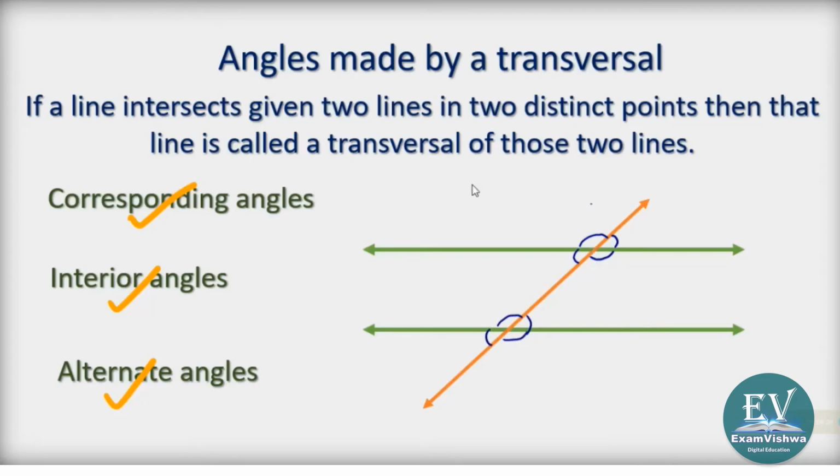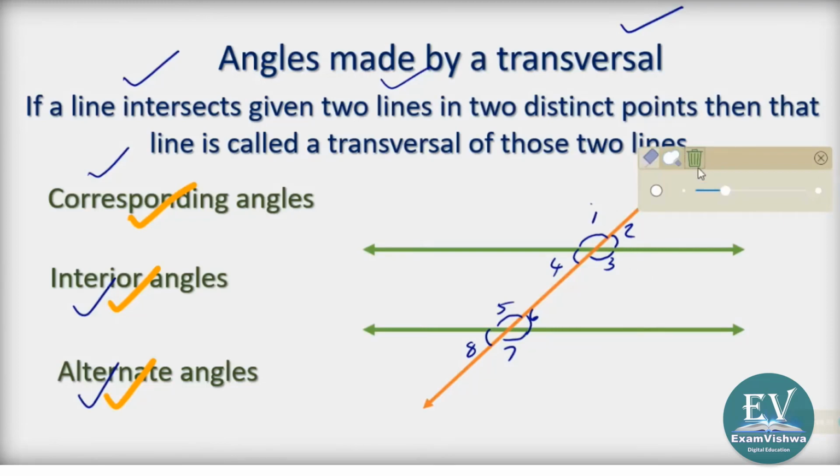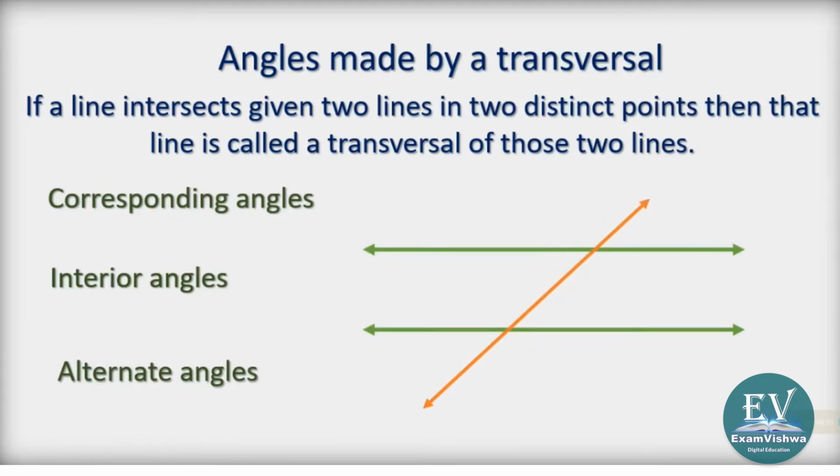So, just for two parallel lines, one intersecting line which we have named as transversal, we are having 1, 2, 3, 4, 5, 6, 7, 8 angles formed. And they are categorized as corresponding, interior and alternate angles. I will make you understand how they are, which are alternate, which are interior. Each one will be dealt separately now.